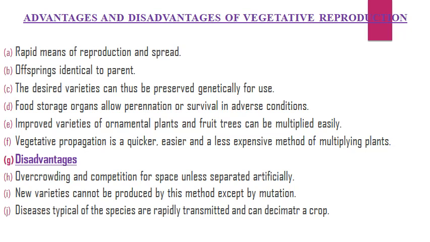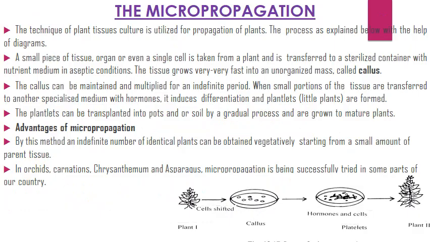Vegetative propagation is a quicker, easier, and less expensive method of multiplying plants. Disadvantage: overcrowding and competition for space unless separated artificially. New varieties cannot be produced by this method except by mutation. Diseases typical of the species are rapidly transmitted and can decimate a crop. Next and last topic is micropropagation. The technique of plant tissue culture is utilized for propagation of plants.